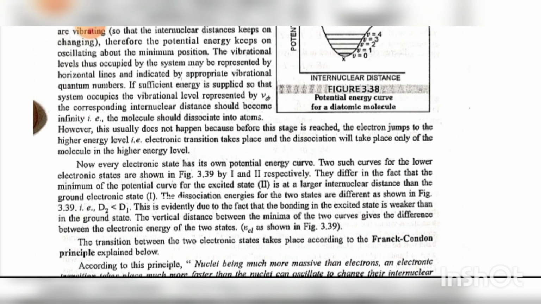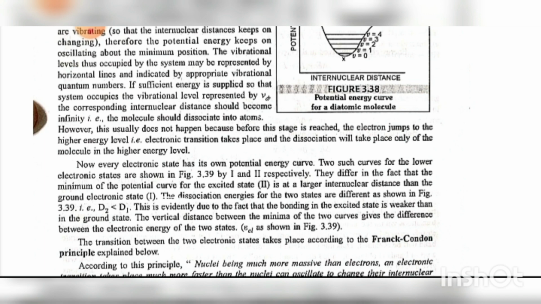Two such curves, for the lower electronic state and the excited state, are shown in figure 3.39 by 1 and 2 respectively. They differ in the fact that the minimum of the potential curve for the excited state 2 is at larger internuclear distance than the ground electronic state 1. The dissociation energies for the two states are different, as shown in figure 3.39, that is, D2 is smaller than D1. This is evidently due to the fact that bonding in the excited state is weaker than in the ground state. The vertical distance between the minima of the two curves gives the difference between the electronic energies of the two states, as shown in figure 3.39.